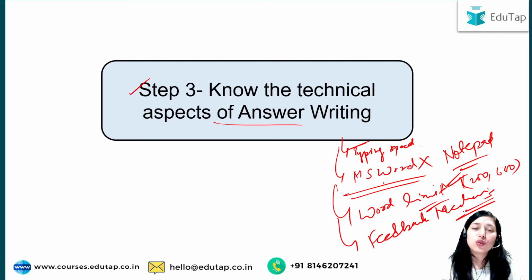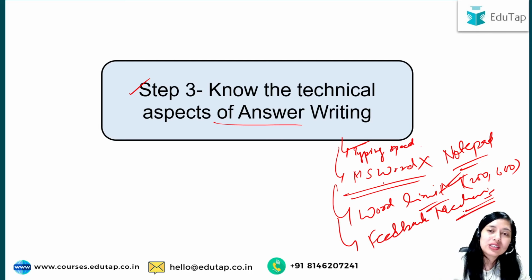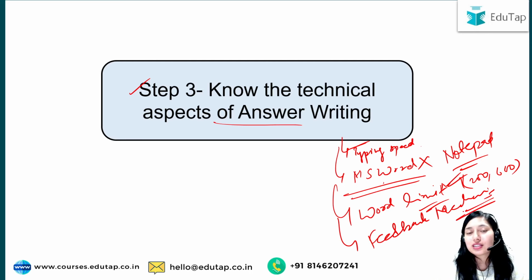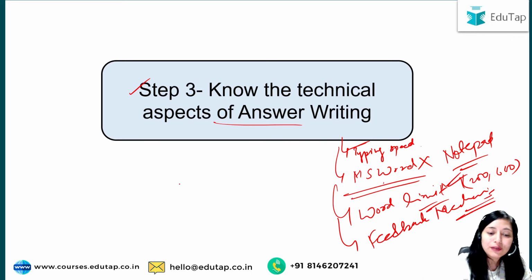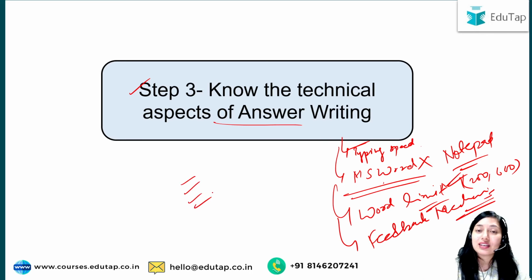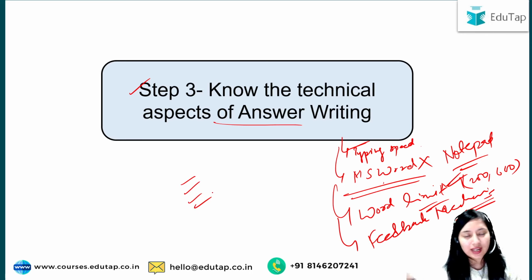And if you don't have anyone, or if you are analyzing yourself, give yourself feedback: what kind of mistakes I have made, what I have to avoid in the next answer in further practice, and what I can incorporate, right, so that I can write better. So you have to have a list of feedback for yourself after writing each answer, so that you can improve your answer writing, and in the second answer you write, you can make it better, right?